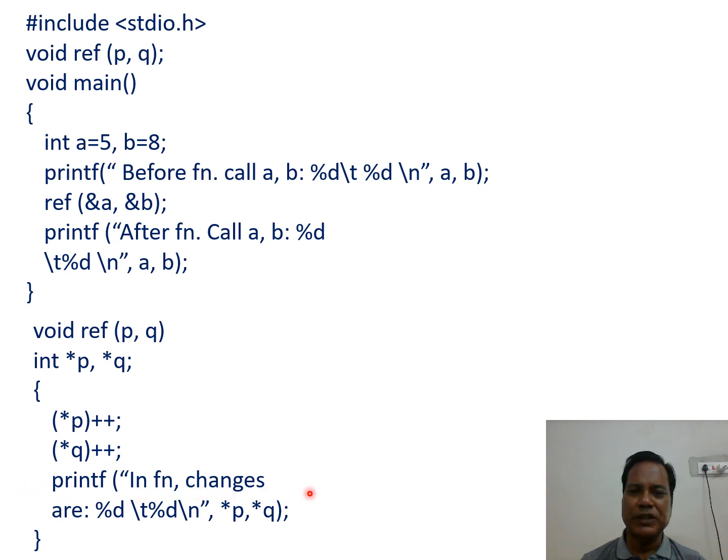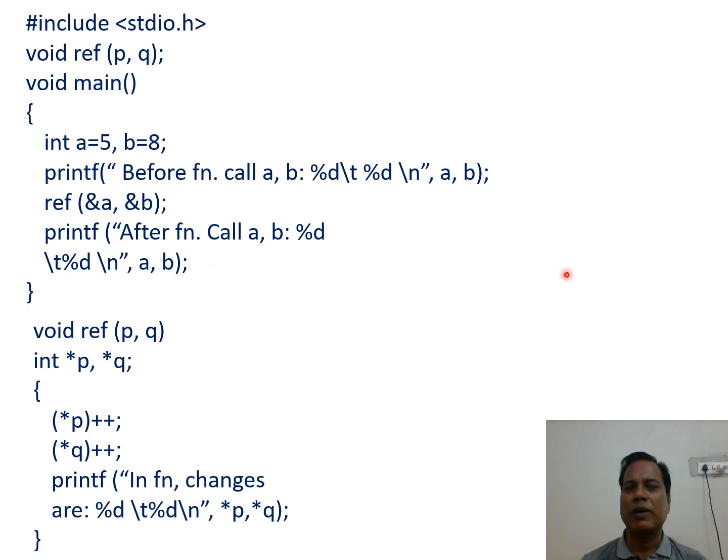Printf in function changes. Naturally, the values referred to by p as well as q are going to be incremented by 1. Then the values are going to become 6 and 9, and then control goes to the calling function. Printf after function call a and b. Naturally the values of a and b are altered when the function is called. So these values are going to be 6 and 9.